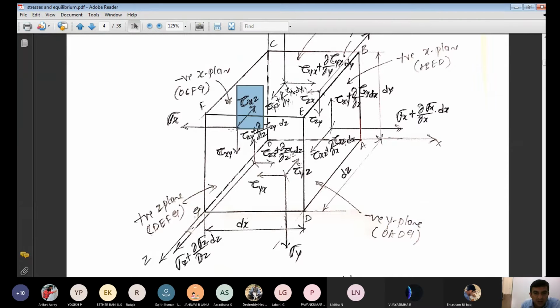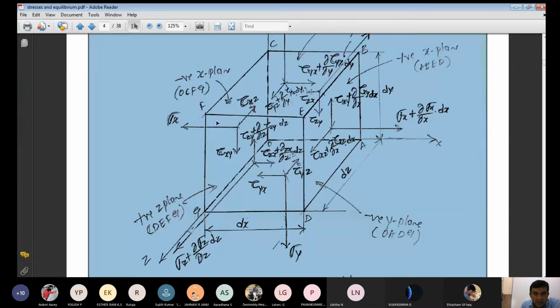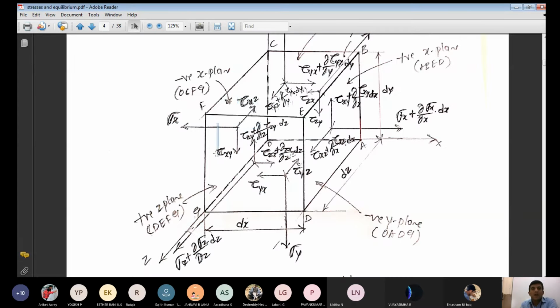Consider the y axis. At the same time, on the same x plane, the stress is acting in which direction here? Negative y direction. So consider this a negative x plane. One is a normal stress acting on the negative x plane, that is force acting away from the body, normal to the plane, in the x axis. That is sigma xx, and I can write sigma xx as only sigma x.